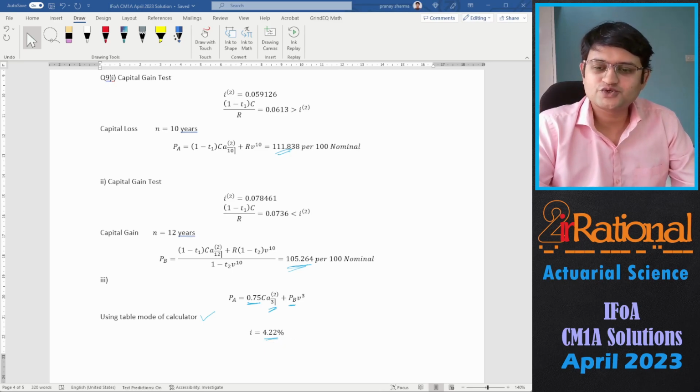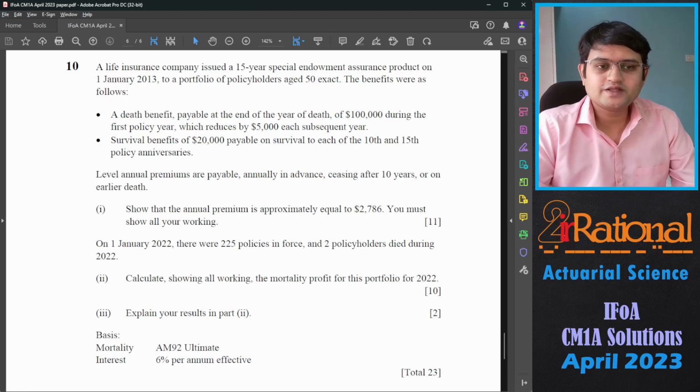Let's go to the last question. Question number 10. A life insurance company issued a 15-year special endowment assurance product on 1st January 2013 to a portfolio of policyholders aged 50 exact. The benefits were as follows.